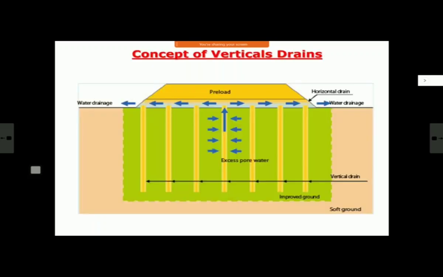And the concept of vertical drain, as I told you, is this. This is your ground. And we know this area is weak soil. It has got very low permeability. Consolidation will take more time. Dissipation of pore water pressure will take time. So I put vertical drains. These vertical drains have got very high permeability.